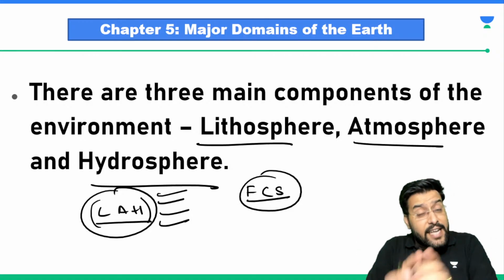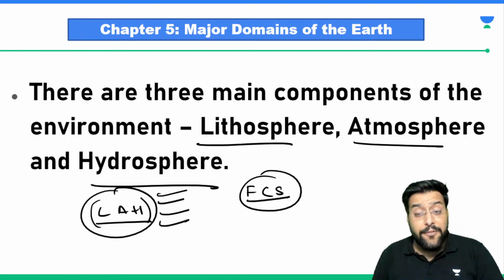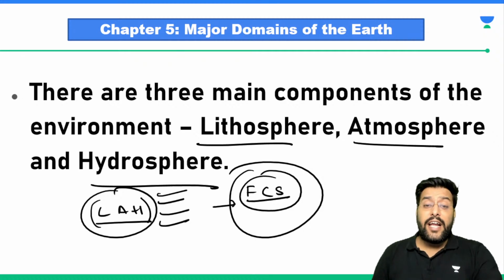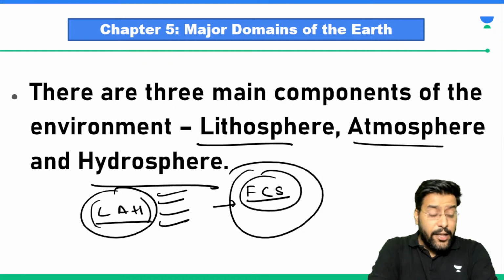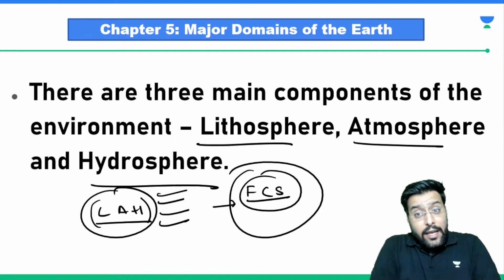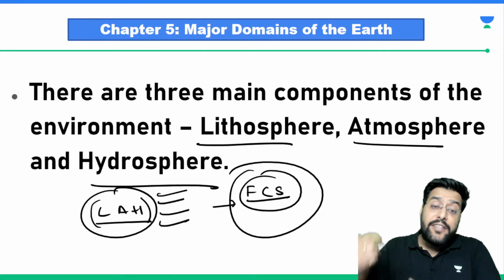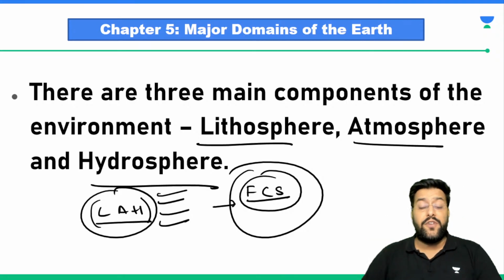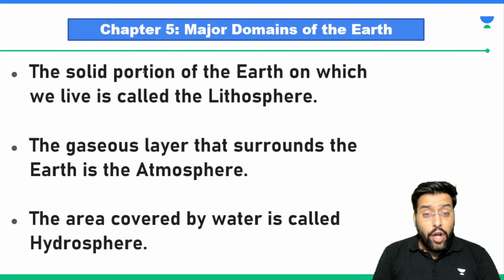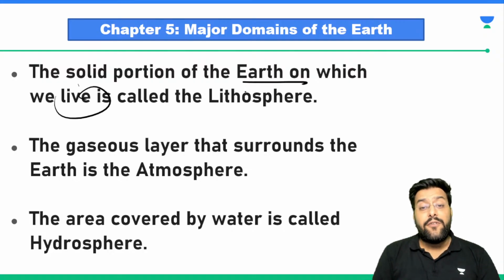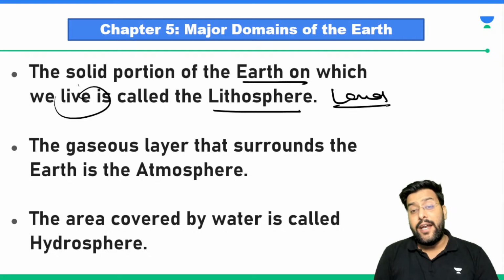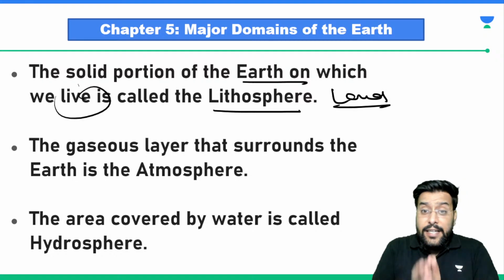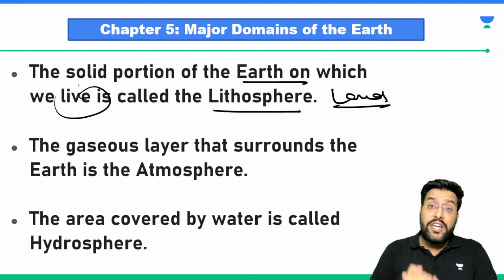The life will exist, and then when a person is brought to life, then he would require food, clothing and shelter. Are we following it or not? So what we are trying to tell you is that it is so important that we can't even think of food, clothing or shelter if we don't have lithosphere, atmosphere or hydrosphere. Sir, the solid portion of the earth on which we live, we call it lithosphere. So we are living on land, so that's why lithosphere is one of the most important.